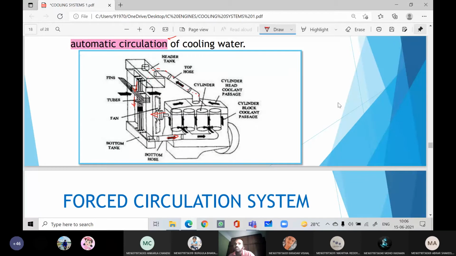If you see some autos, those three-wheelers, there will be a steering to drive. I think these are available near LB Nagar, Hayat Nagar, like that. Some black colored ones, black and yellow colored. Have you seen? I think these are Force manufacturer, like the Tufan company. They will use this type of system, because the heat will be very less as compared to heavy engines. The speed of the vehicles is also very less. Therefore, this thermosiphon cooling system works to serve the purpose.